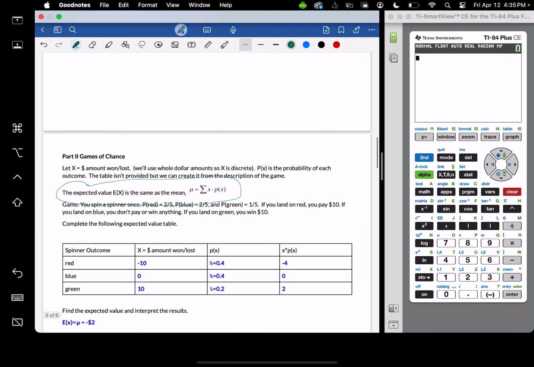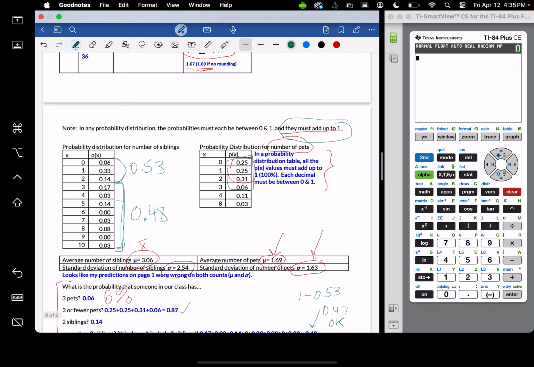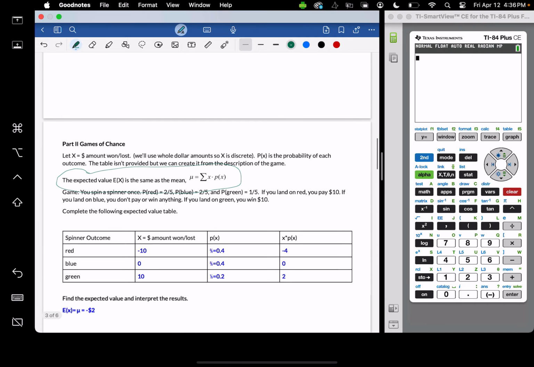So back in this example here, we used the survey results to generate the probability for each value of x. X is a discrete random variable, so it's a random variable that will only take on discrete results, 0 through 10, meaning there are no decimals in there. It's always whole numbers.